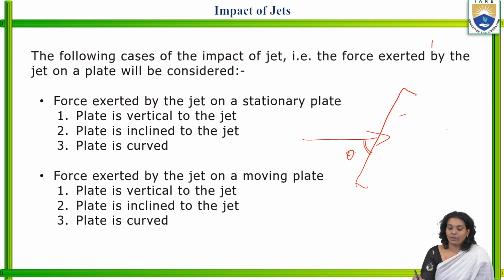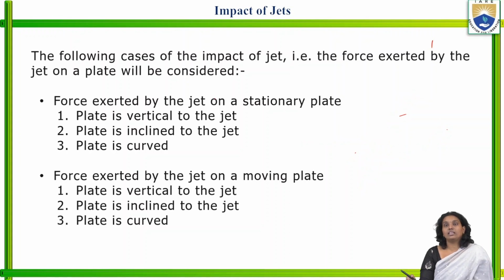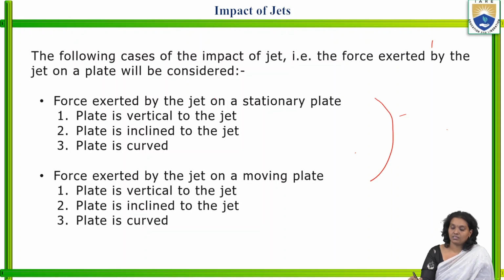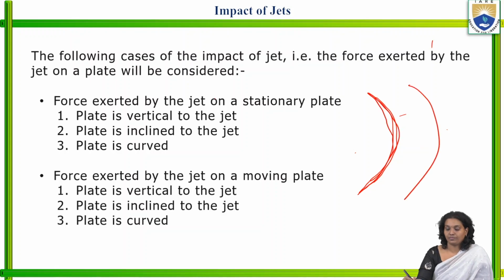And the next one is where the plate is curved. The plate is a curved plate like this, maybe like this. Many different types of curves are available. In this also, the jet of water may be straight or tangential.